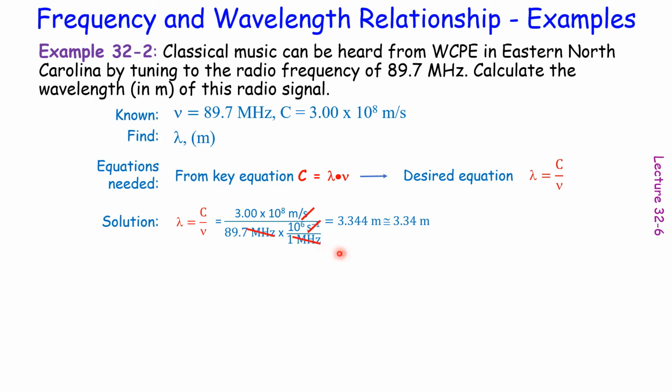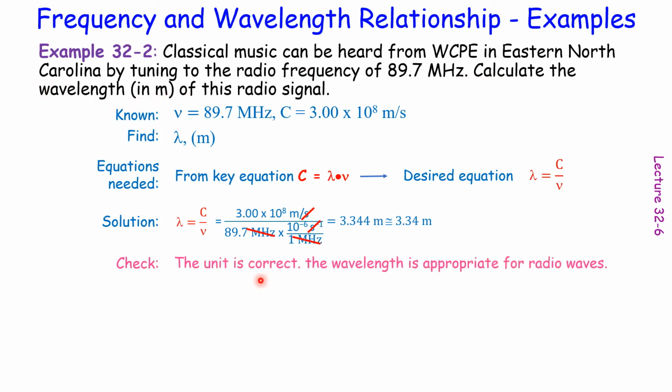Megahertz can be cancelled. Your calculator will show you 3.344 meters. However, we need to take care of the significant figures. In the original question, the number of sig figs is 3. So 3.34 meters should be the correct answer for this question. And we can also check the unit is correct because we need to find out the wavelength in meters. And this wavelength is appropriate for radio waves.